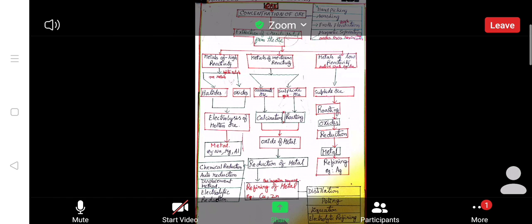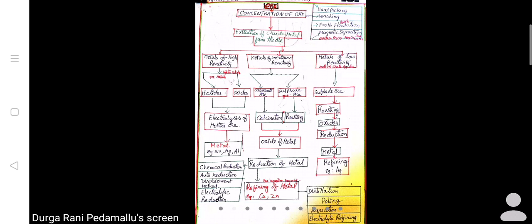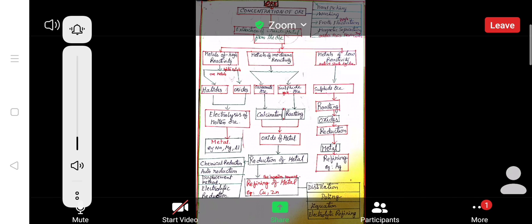Concentration of ore by using hand picking. Hand picking means whenever there are small stones in your grains, like mudstones in the rice grains, your grandmother will use the hand picking process. She wants to pick them out with her hand and throw them away. In the same manner, in metallurgy also we are using the method called hand picking. Any stone-like structures or impurities, they will remove using the hand picking process.